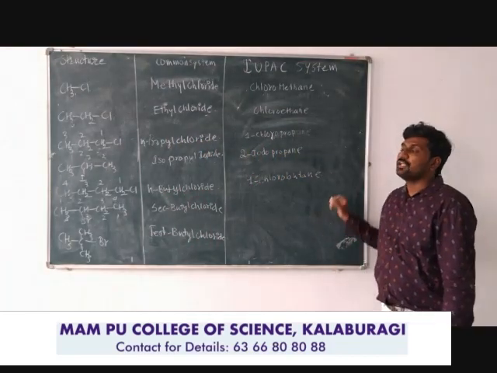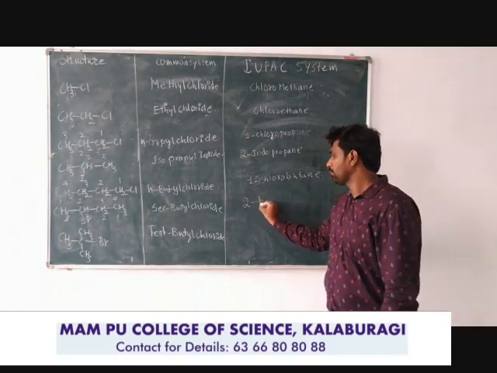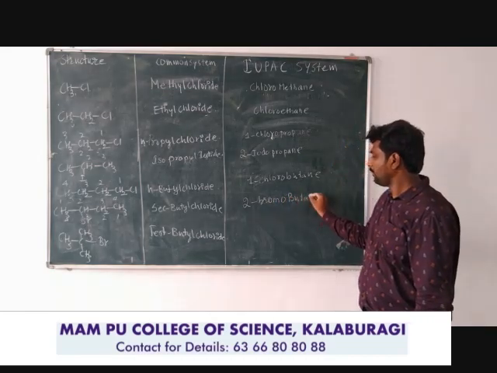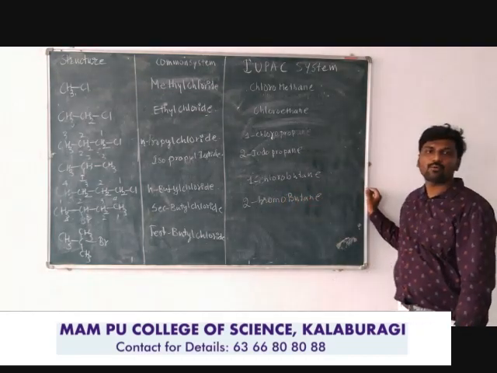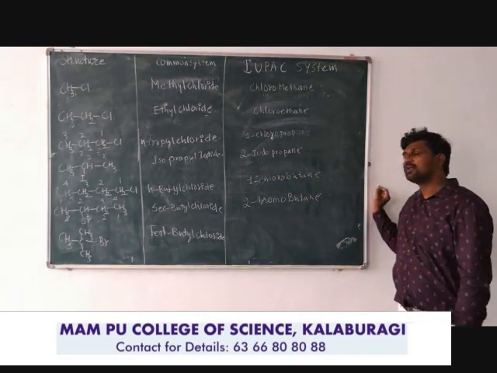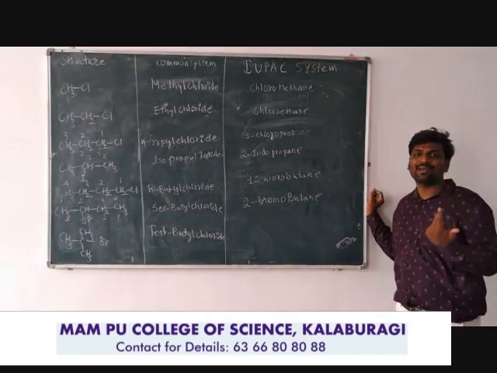So we need to choose the least position. Therefore 2-bromobutane. Why 2-bromobutane? The bromine is bonded to the second position of the longest chain. But indicates four carbon atoms and ane indicates the single bond between all the carbon atoms.